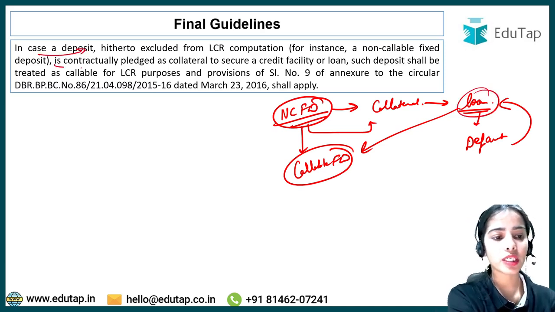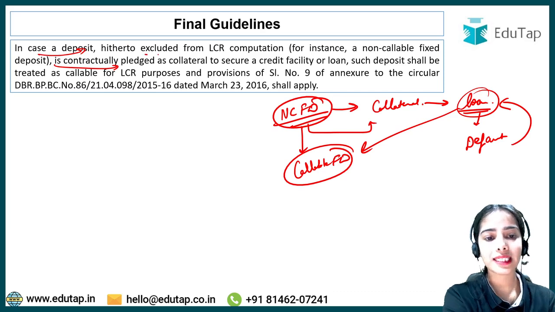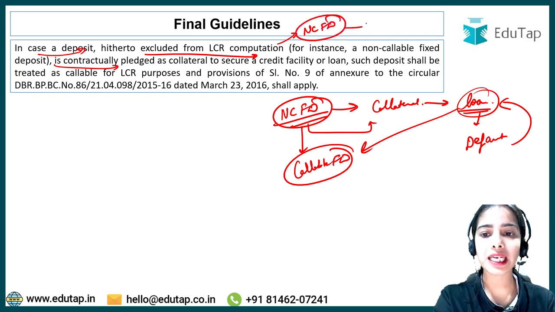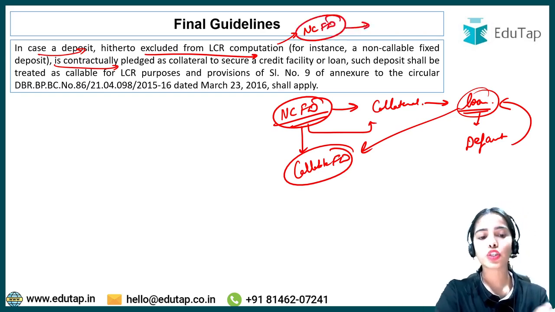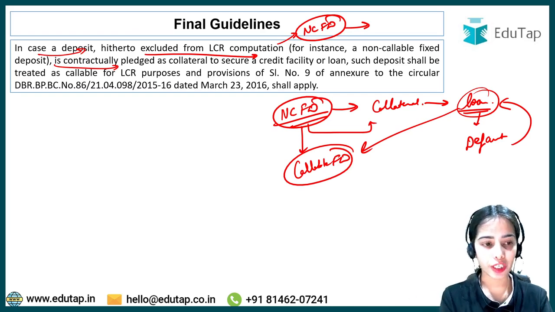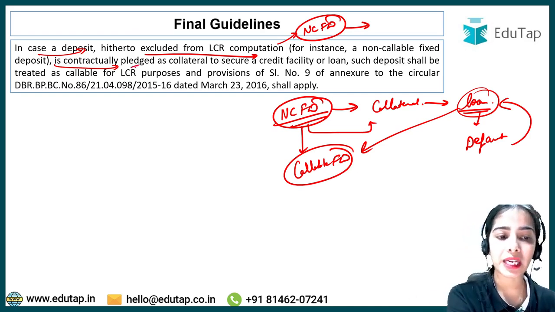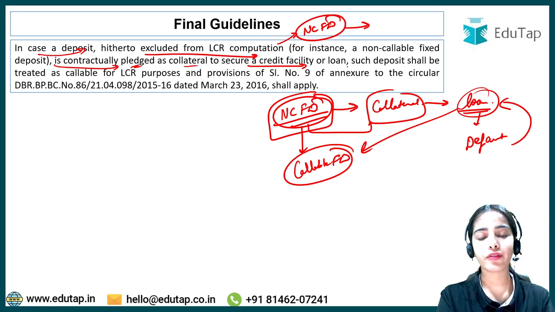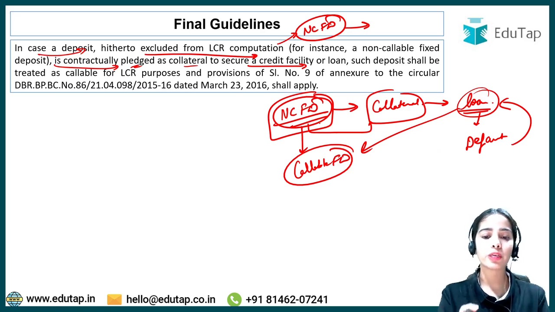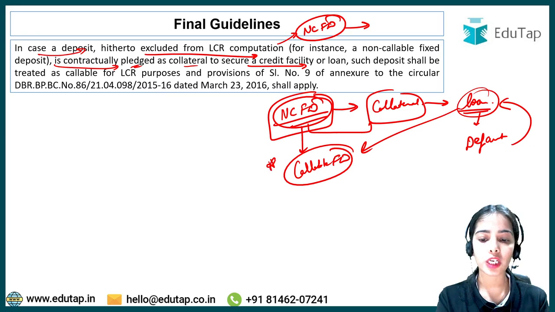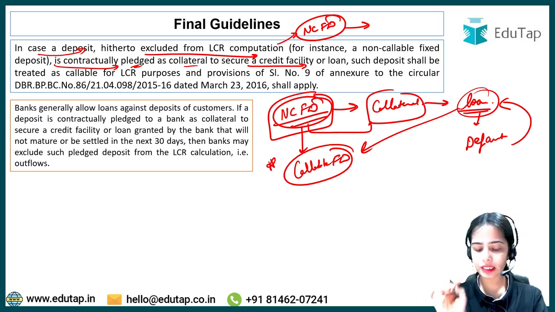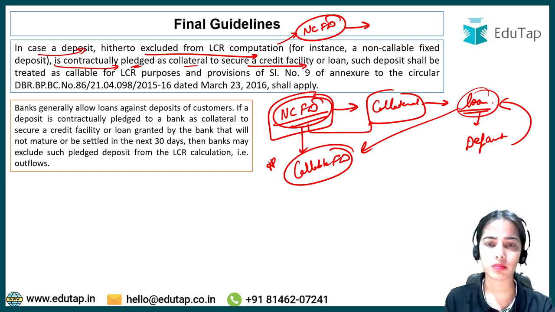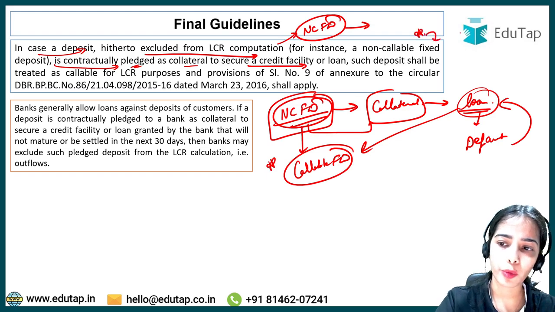So in case a deposit is excluded from LCR computation, that means a non-callable fixed deposit, because it cannot be withdrawn before the maturity, it is usually excluded from the LCR computation. But let's say it is contractually pledged as collateral to secure a loan or credit facility. Such a non-callable fixed deposit first of all becomes a callable fixed deposit, okay? But there are certain conditions. A very important condition I will tell you, the rest is not very important. The important part I have told you, okay?